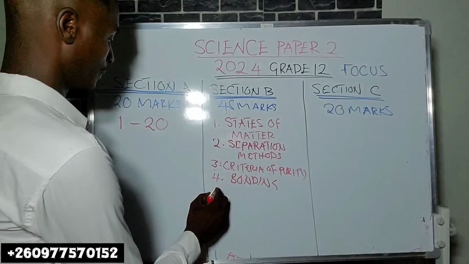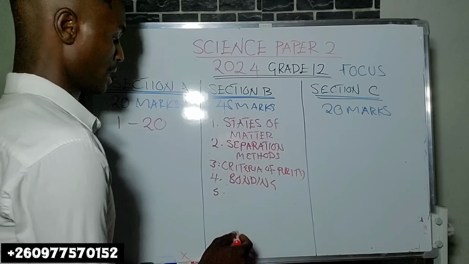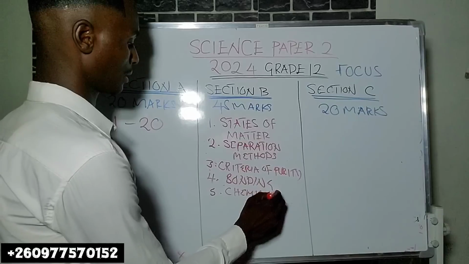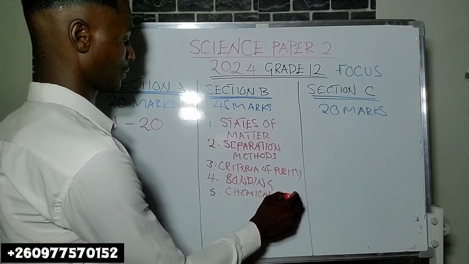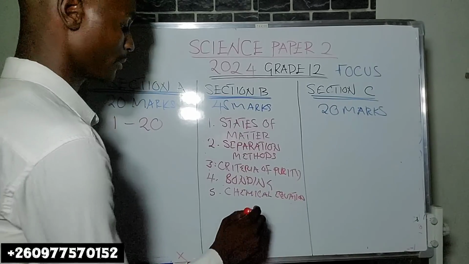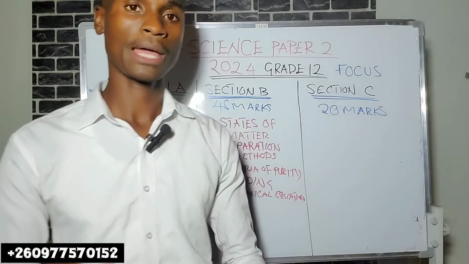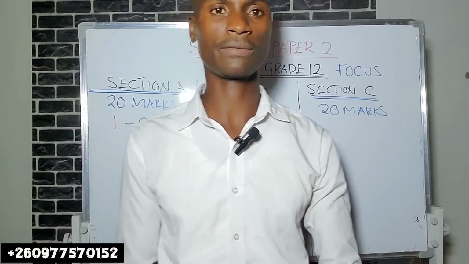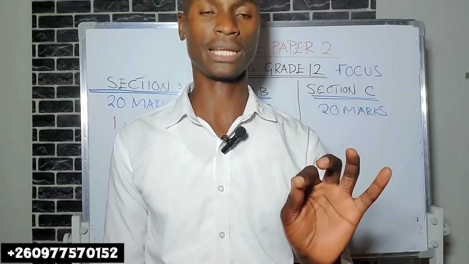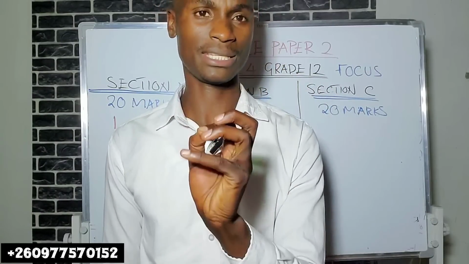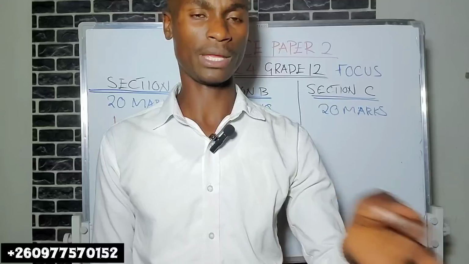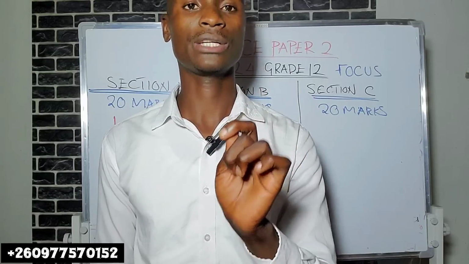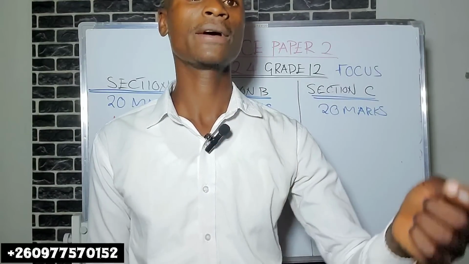Number five, chemical equations. Under chemical equations, please know how to come up with a chemical equation from a statement or a reaction. Please do yourself a favor by knowing, for instance, when they say dilute hydrochloric acid reacts with